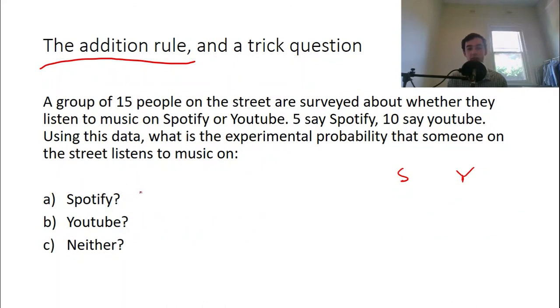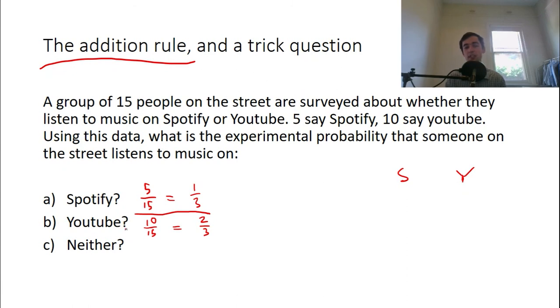Okay, so Spotify, there's 5 people in that event and 15 in total. So it's just 5 over 15, which simplifies to a third. Okay, so YouTube would be 10 over 15, which simplifies to 2 over 3.